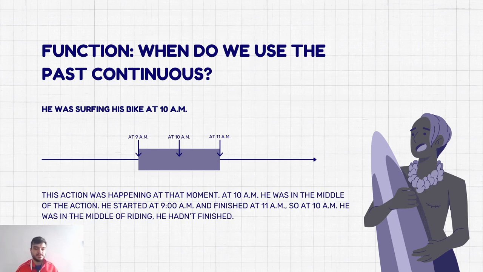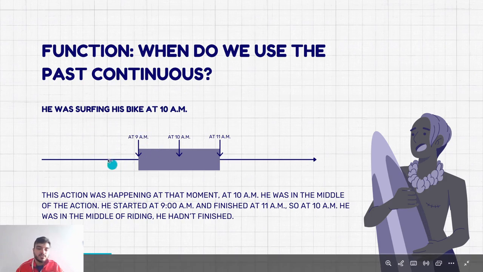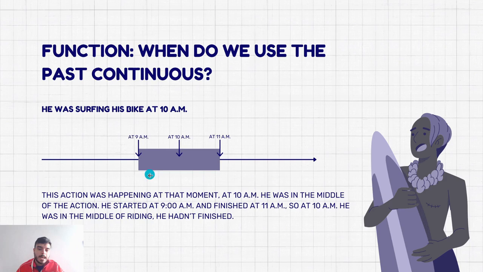He wasn't finished. Here you can see that he started doing something before, at 9, as you can see here on the screen. Then at 10, he was still doing it. So that's why they say that at 10 a.m. he was surfing his bike. And then at 11 he finished.